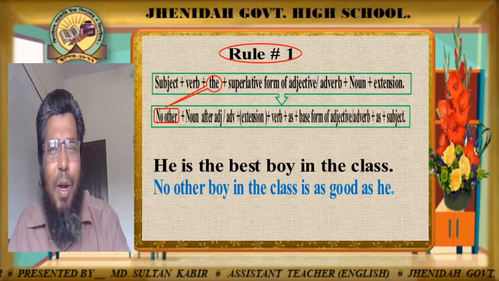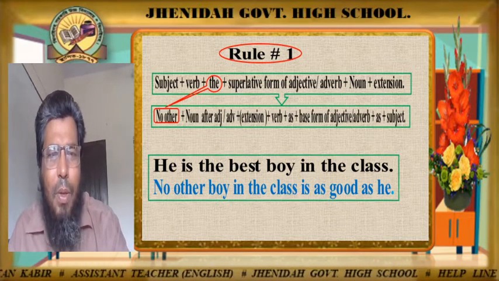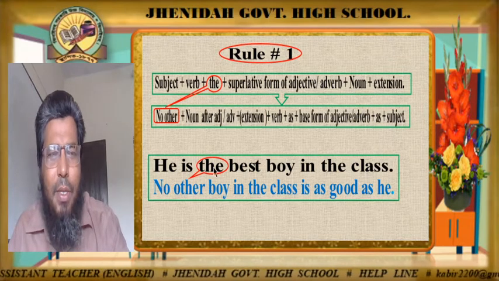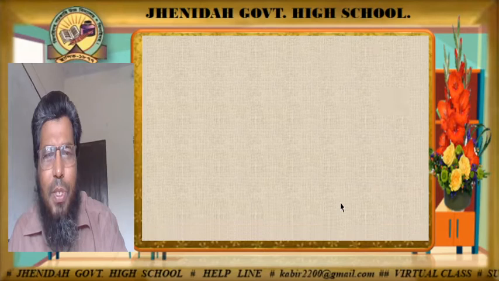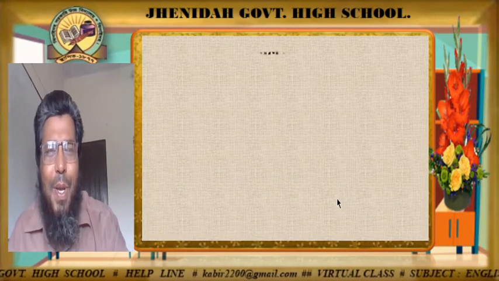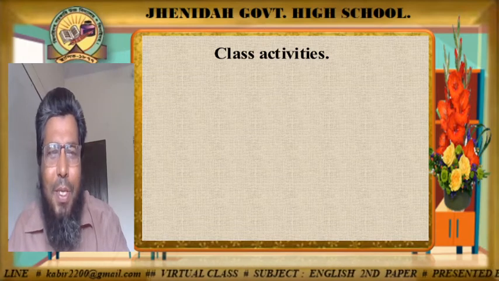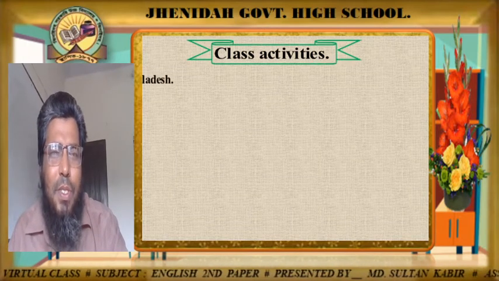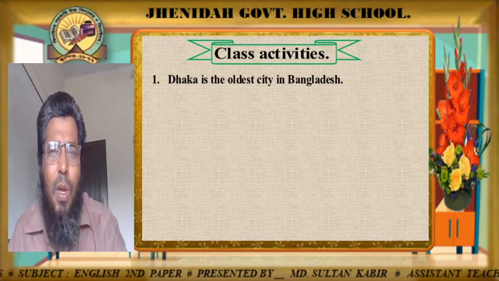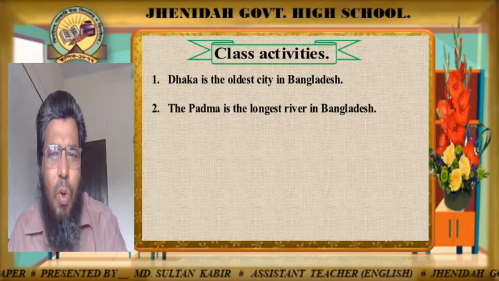I think you have understood the rules now. So that's why we have write down no other, and then the rest of the sentence. Now dear learners, there is a class activity for you. Take your notebooks or exercise books and your pens, and copy all the sentences given here as quickly as possible, and you must change the sentences into positive ones.